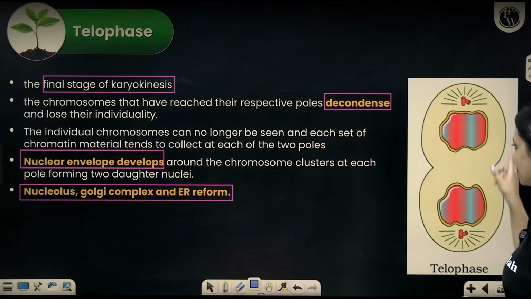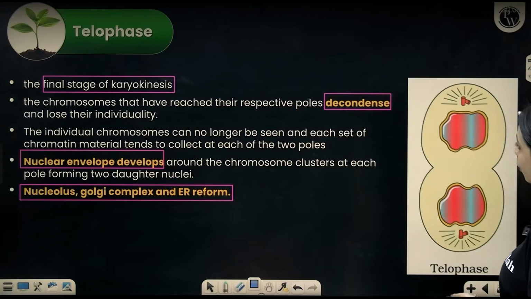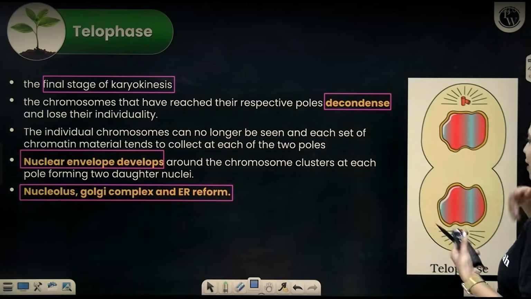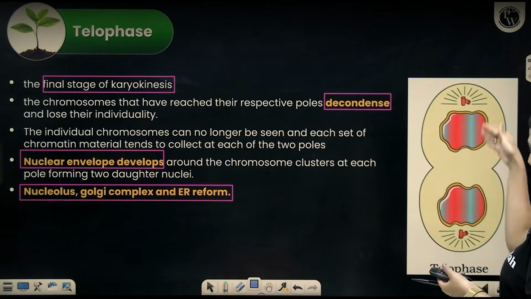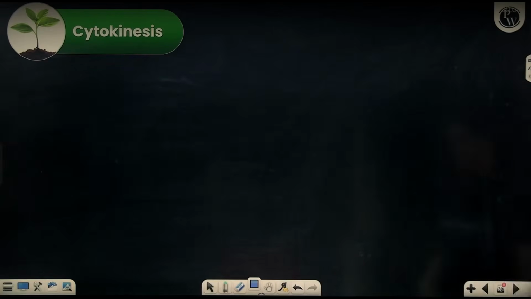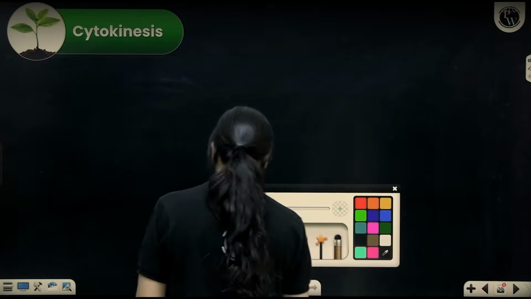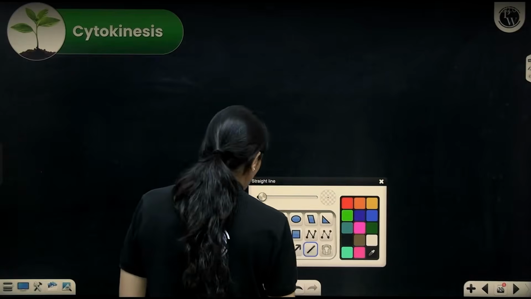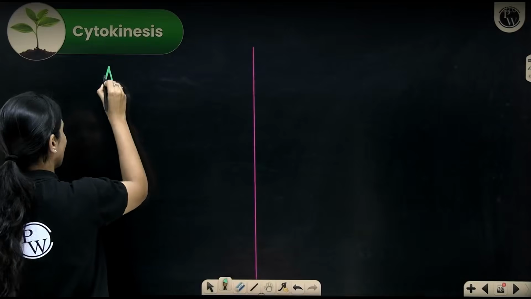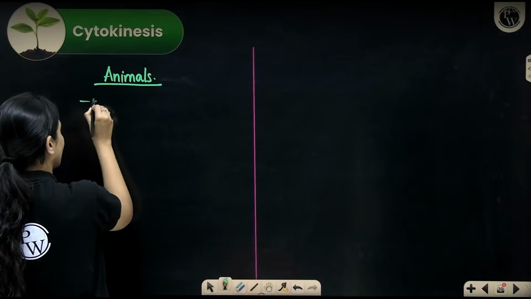Now, from one cell which had one nucleus and one centrosome, we've reached one cell which has two nuclei and two centrosomes. The next job is to split the cytoplasm and make sure they become two entirely different cells, which is exactly what we are going to achieve in cytokinesis. Cytokinesis, like I mentioned, is the division of cytoplasm. The process is quite different for plants and animals. In animals, a furrow forms.